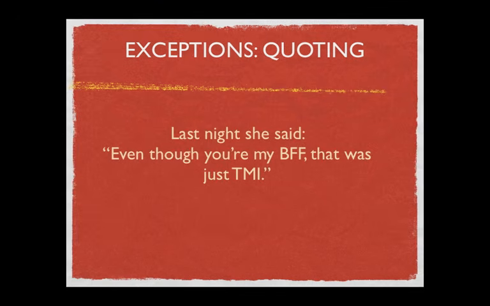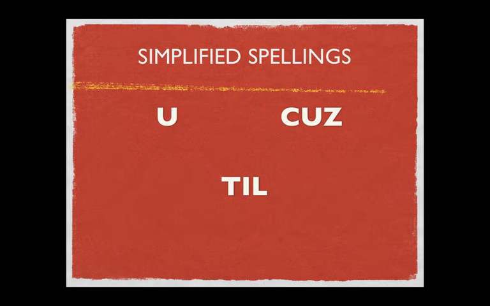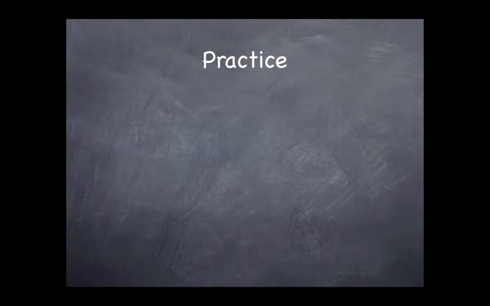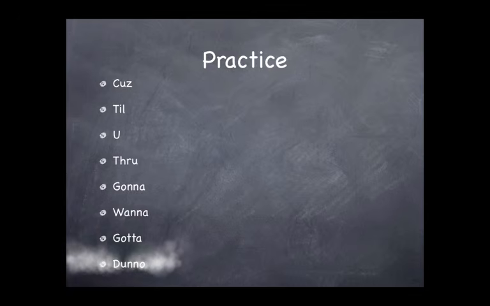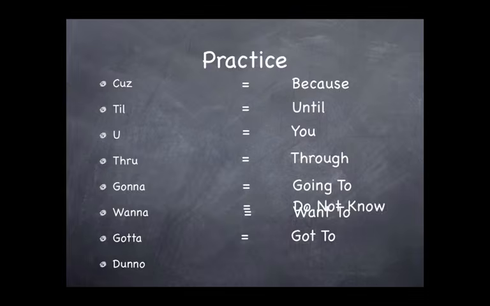Now let's talk about simplified spellings of words. These are shortened versions of words that reflect how they sound when we say them out loud. This makes them tricky because we get so used to saying and spelling them, we might forget how they are really spelled. Let's make sure we can remember some of these words in their proper form. Well done! It is good that you remember how to spell these words. It is important that we always spell these words in our formal writing.